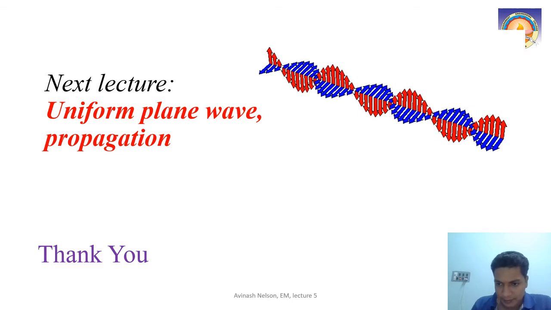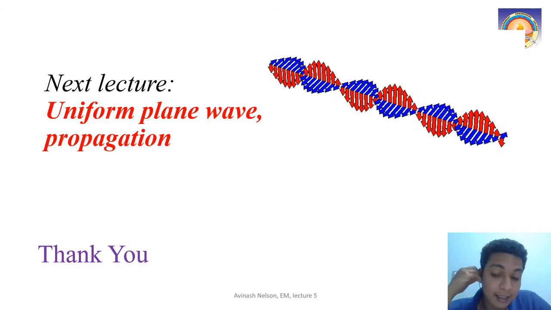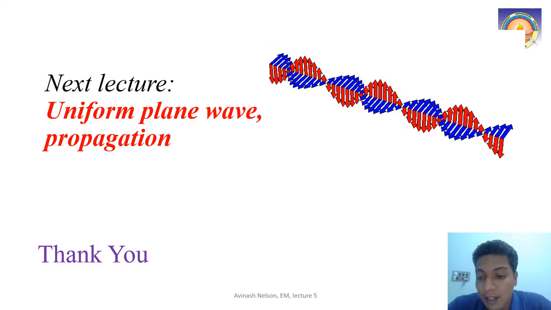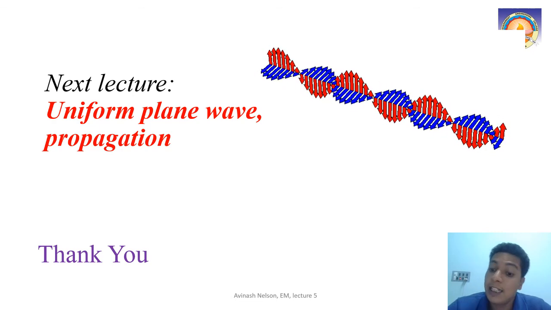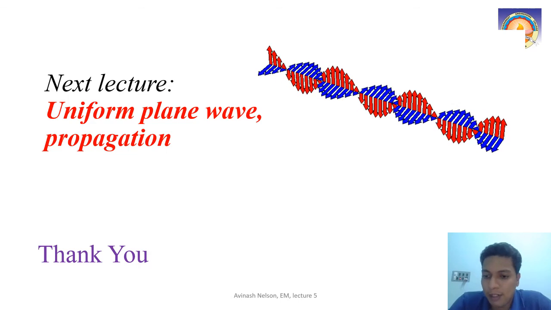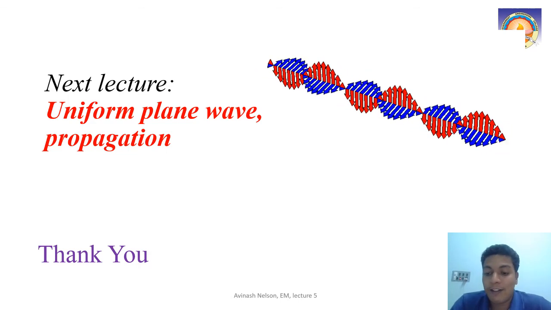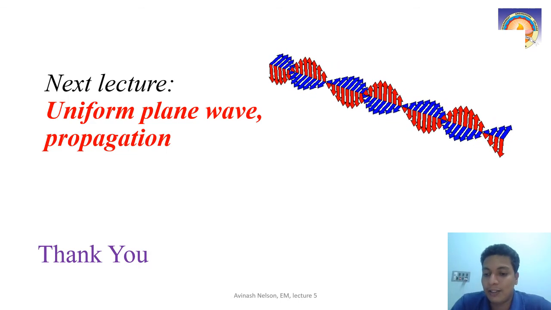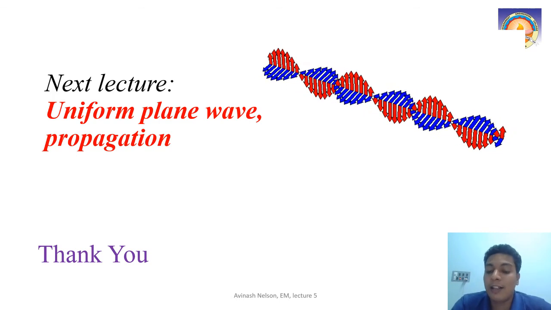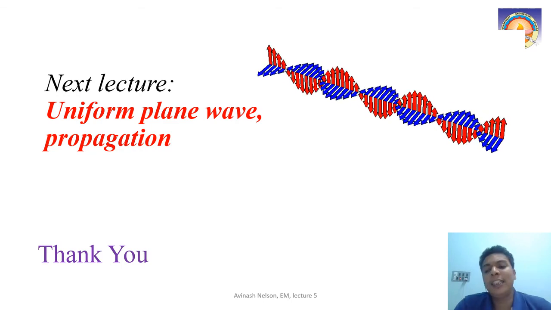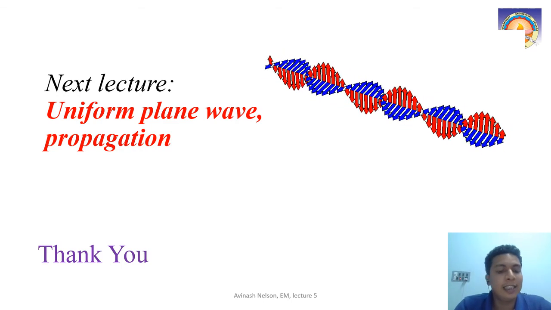Now, here we discussed the lossy dielectric. We have seen that the electric field and magnetic field wave will propagate and decay. That is what is meant by the attenuation constant and phase constant. So it decays and propagates, and at the same time the electric and magnetic fields have a phase difference also. That is evident here.